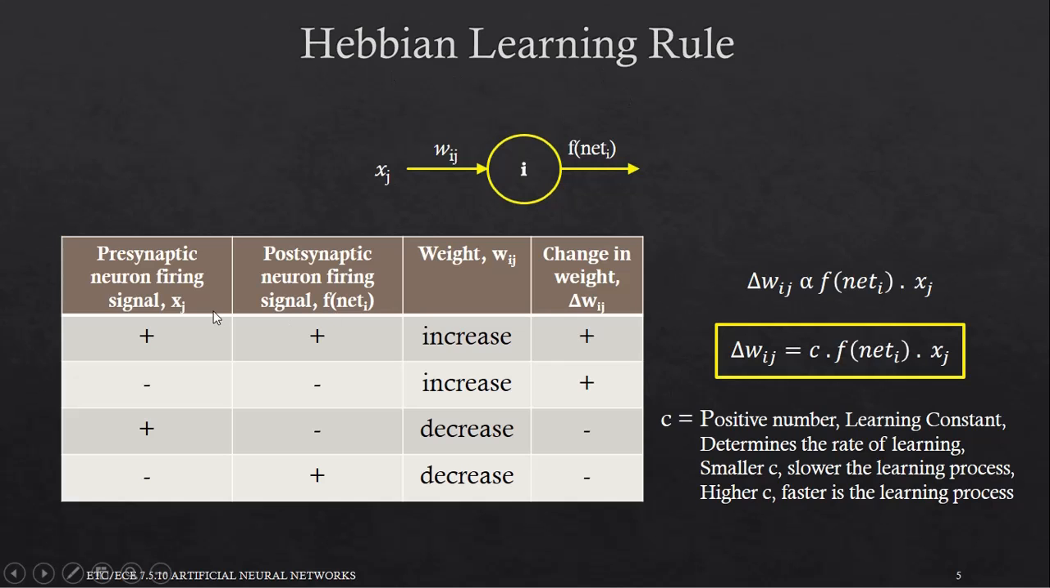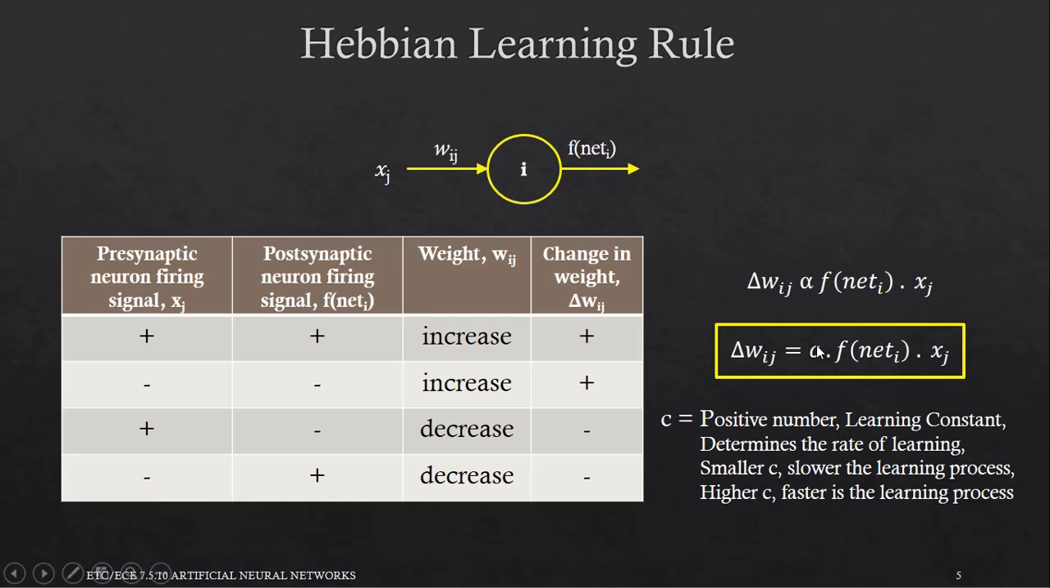The change in the weight is proportional to the product of output and input of the neuron. Delta Wij is directly proportional to the product of f of net i and xj, which is the same as delta Wij is equal to C into the product of f of net i and xj. Here C is a positive number called the learning constant. It determines the rate of learning. The smaller the value of C, slower is the learning process, and the higher the value of C, faster is the learning process.